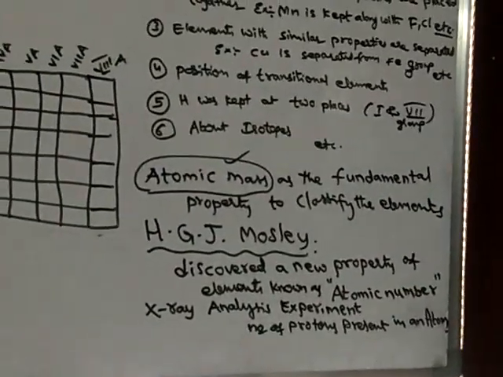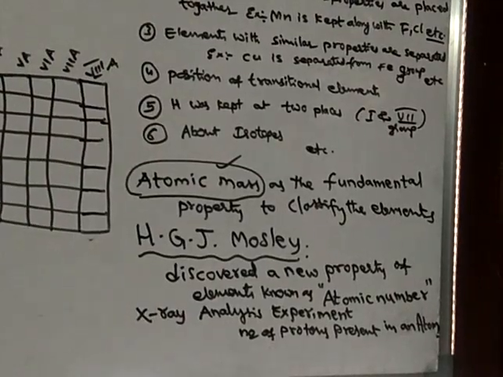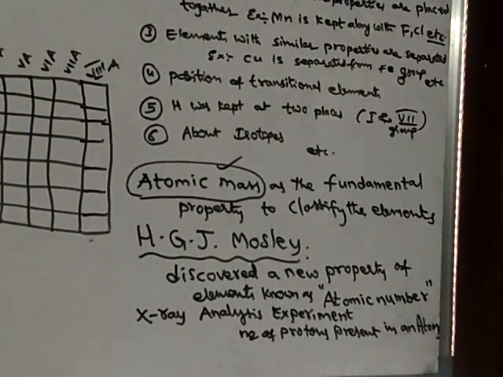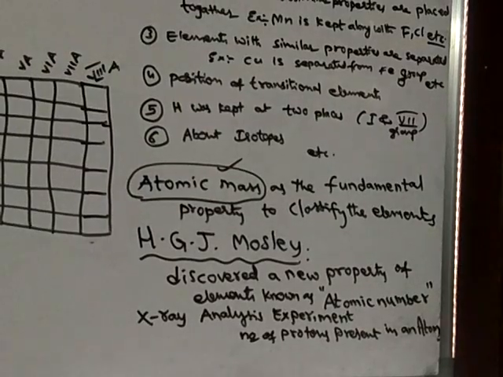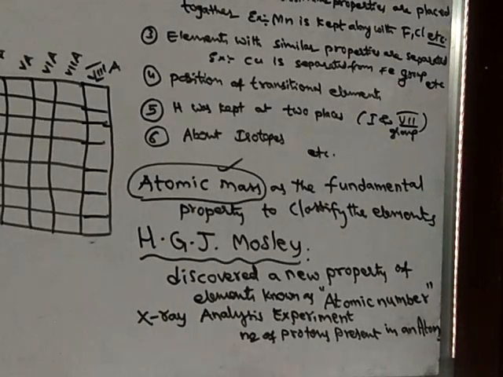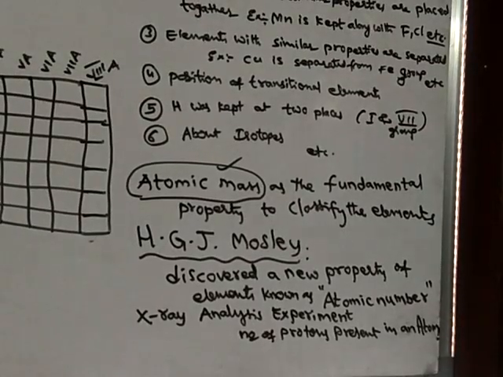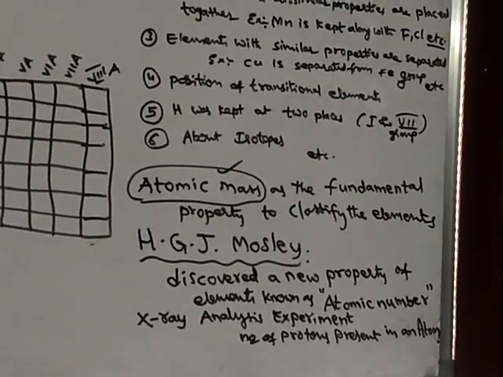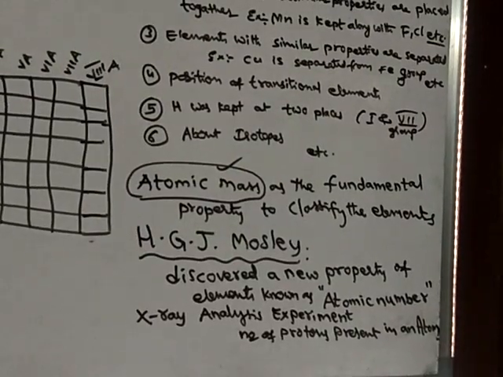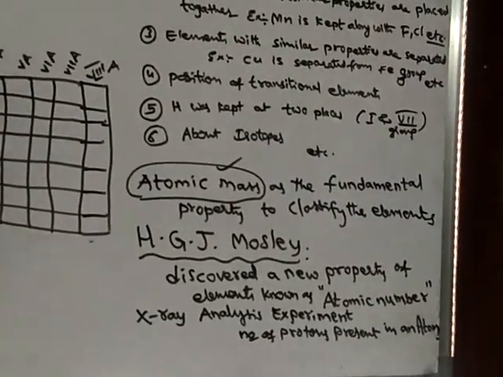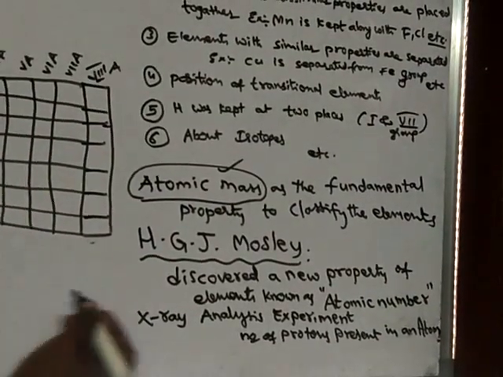So H.G.J. Moseley discovered a new property of elements known as atomic number. It is a new property. Every atom shows this property, atomic number. It was discovered by using the X-ray analysis experiment. Atomic number is nothing but the total number of protons present in an atom, and it is denoted by Z.